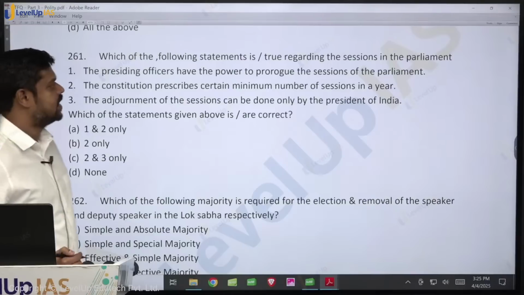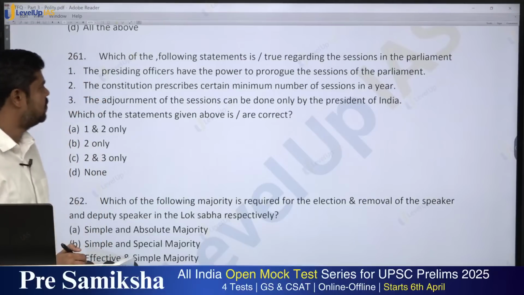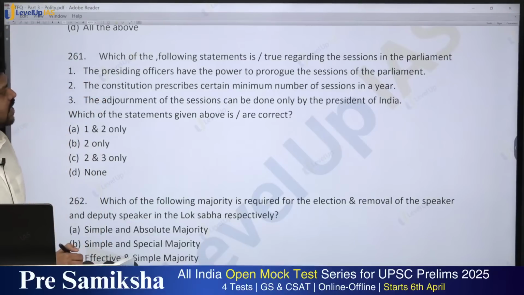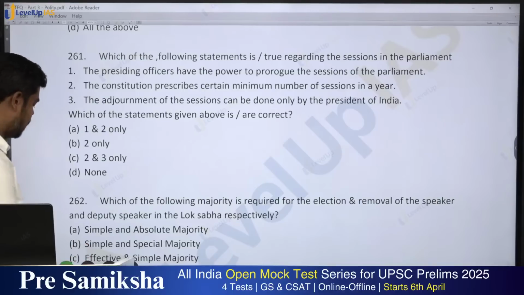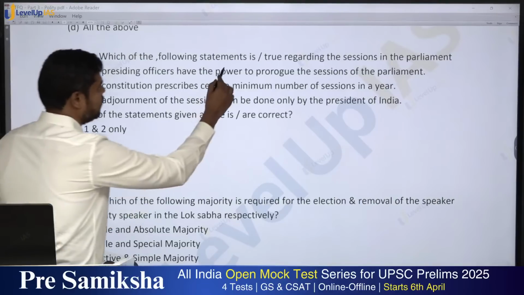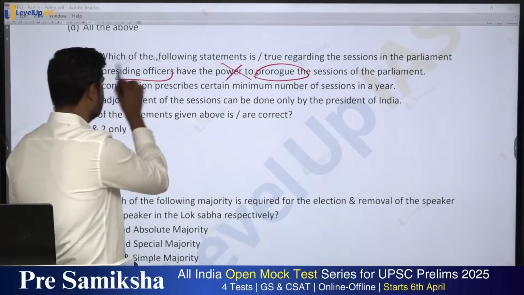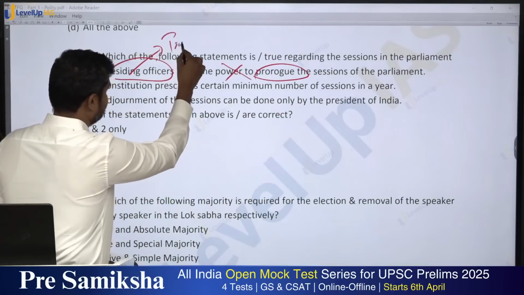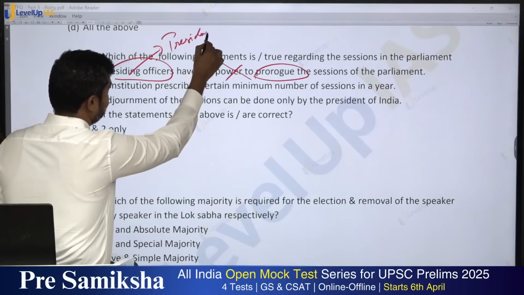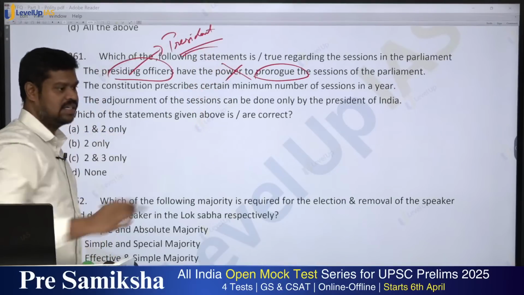Which of the following statements is true regarding the sessions in the parliament? The presiding officer has the power to prorogue the session of the parliament. Is it true? No. Who has the power to prorogue? It is only the president and not the presiding officer. What can the presiding officer do? He can adjourn, and he can adjourn sine die.